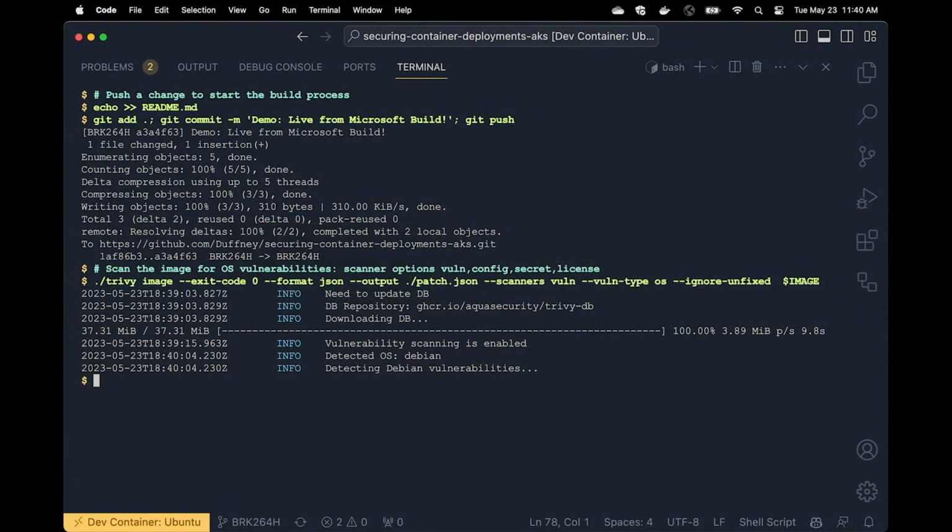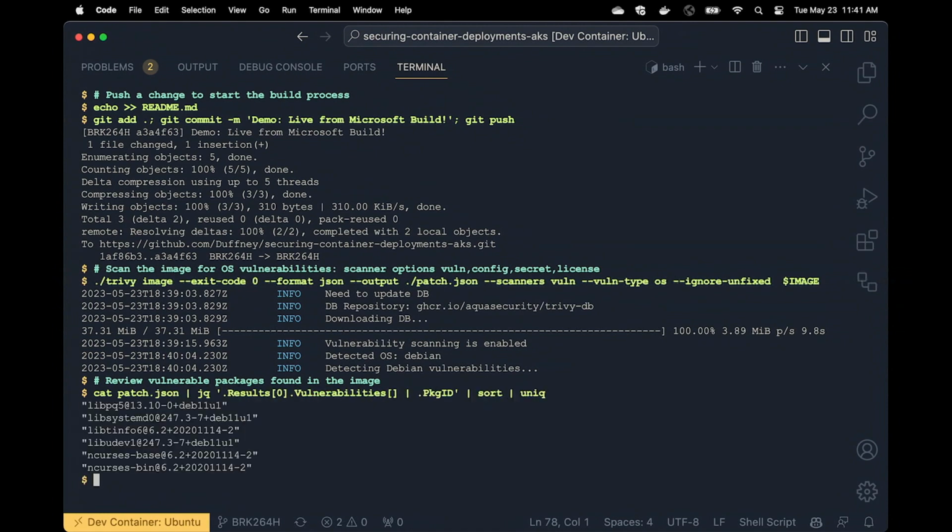I'm also filtering on the vulnerability type. So I'm only caring about, in this instance, the OS vulnerabilities. And then at the end, that $image is the name of the container image, including the registry and the tag at the end. Trivy allows you to scan local images and remote images. And so we'll just take a look at the results.